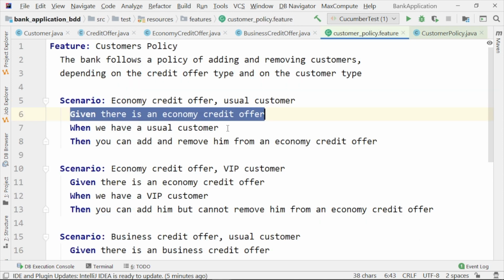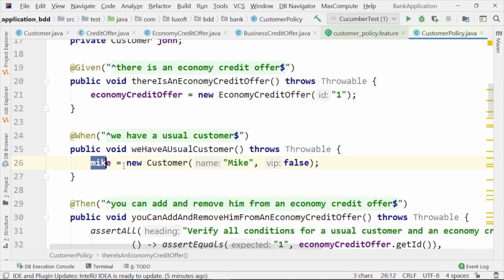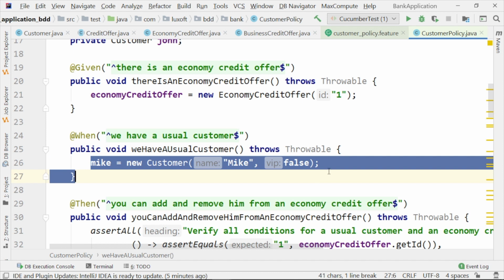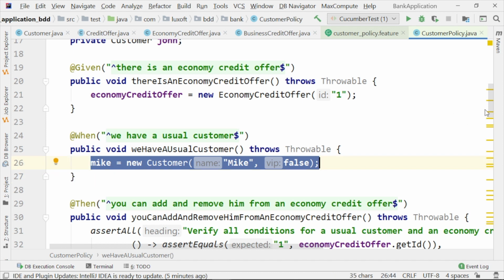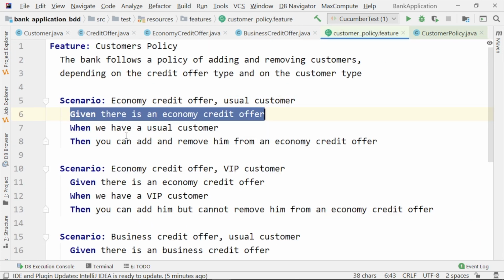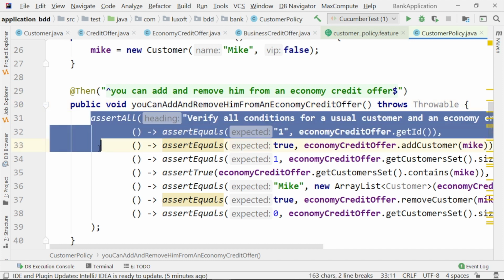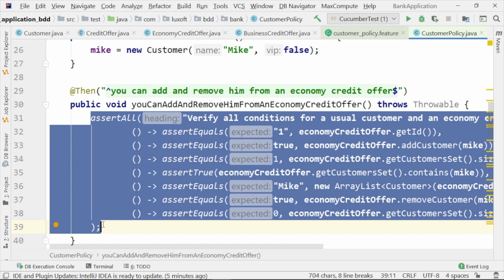When we have a usual customer, we translate this at the level of the code: Mike is a new customer, with Mike and false. Then you can add and remove him from an economy credit offer. This is translated to this method, annotated this way. And we are making our checks here with our previous assertions.